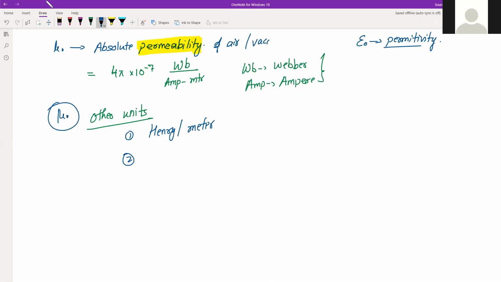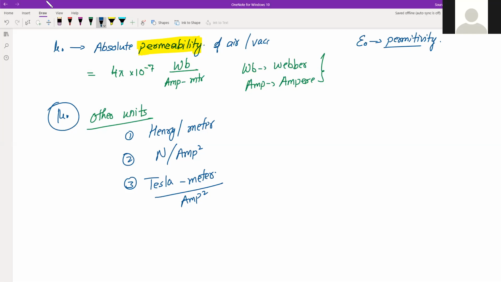Or Newton per ampere square, or Tesla meter per ampere square. So all are the units of the same, that is absolute permeability.